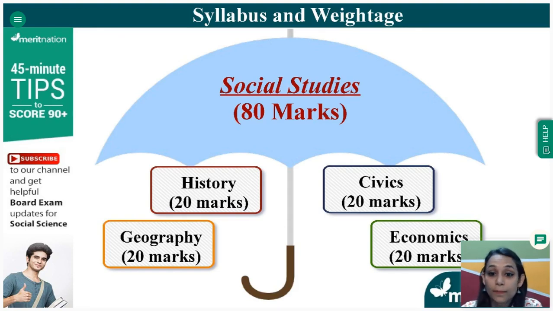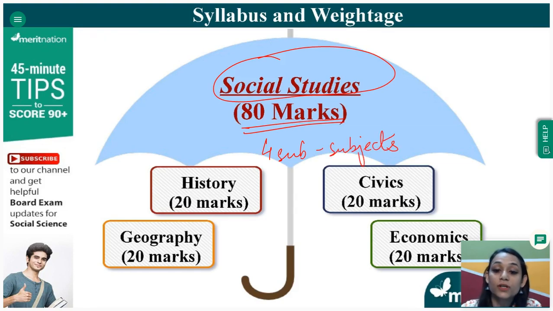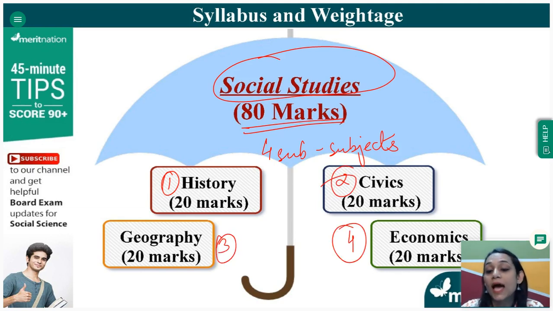The first thing about social studies is the paper will come for 80 marks, like you all know, and it is divided into 4 major sub-subjects. The first one is history, civics, geography, and then economics. Because all these sub-subjects are equally important, all of them are given equal weightage, that is 20 marks each. So it's not like you study history and skip civics, or you study economics and skip geography. No, you have to study all of them equally, all of them properly.